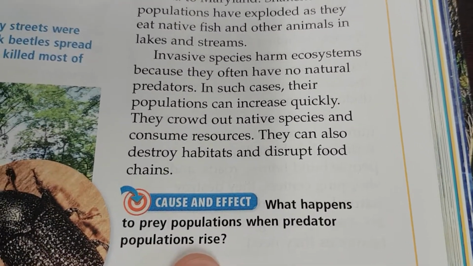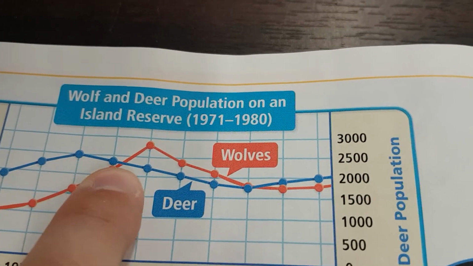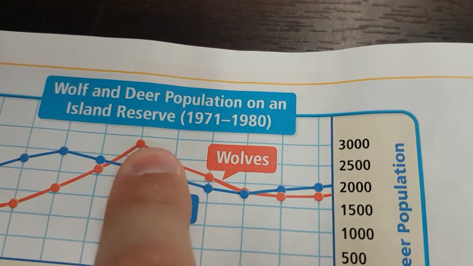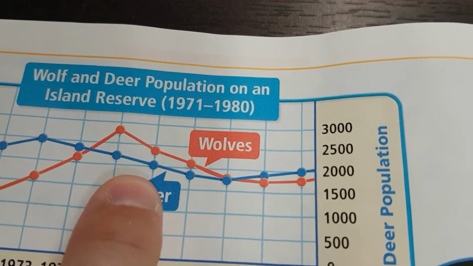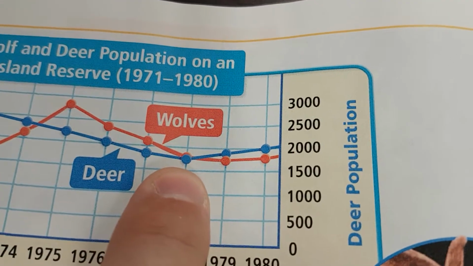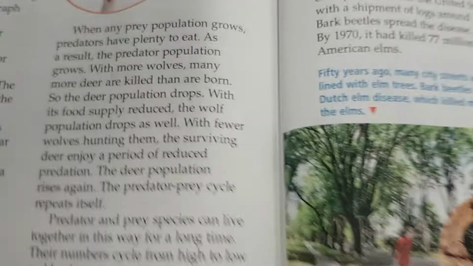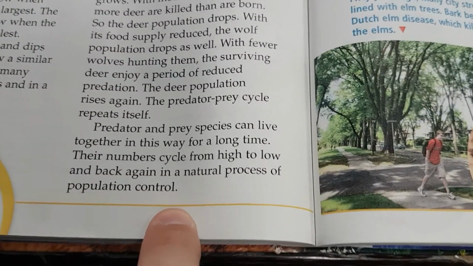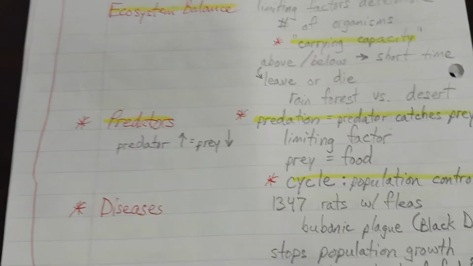Okay, well, like we learned over here, when predator populations rise, prey populations tend to go down. So when the predator wolf population rises, eventually the prey deer population falls. There are so many predators attacking and eating the prey that they have a hard time reproducing. But they get to a certain point where the predators can't survive either, and their populations start to decrease. Eventually there will be so few wolves that the deer population can recover. Remember, they were talking about that cycle of population control.